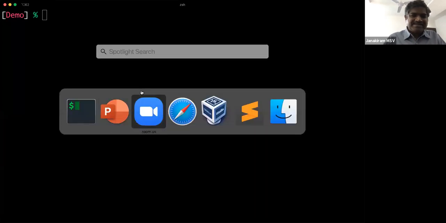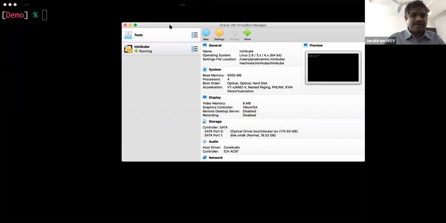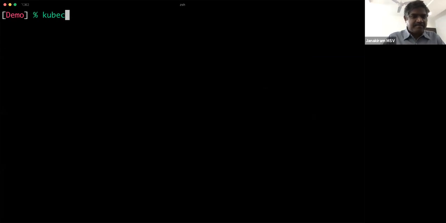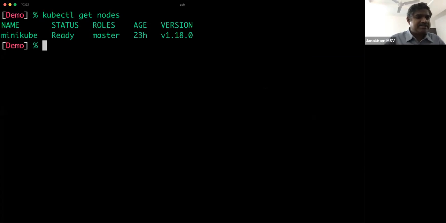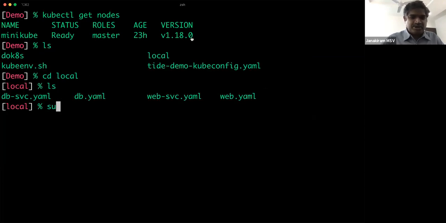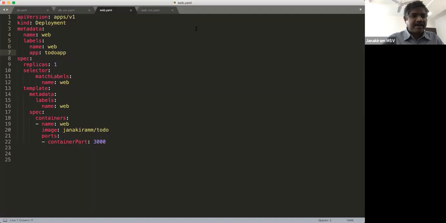So here I have a single VM running in my environment. If you notice, I'm running VirtualBox and it is running something called Minikube. And Minikube is a single node Kubernetes cluster, which can be used for development. So you'll actually notice that I'm running Minikube. It's running the most recent version of Kubernetes. And what I've done is I deployed a very simple application inside Minikube. And this application is containerized. So let me show you the artifacts that are involved in this.